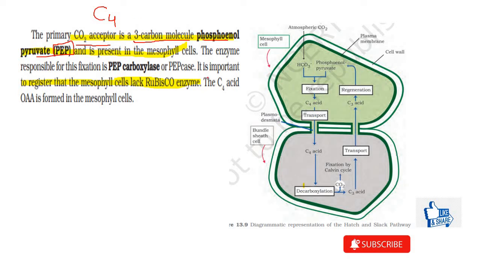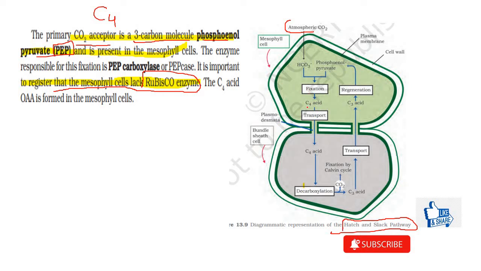The C4 plants show this Hatch and Slack pathway, which is there in front of you. This diagram is of the Hatch and Slack pathway, which takes place in the C4 plants. Then the next point is saying that the mesophyll cells lack the Rubisco enzyme. So atmospheric CO2 first enters the mesophyll cells, where it gets combined with the phosphoenol pyruvate, that is the PEP. The fixation of the CO2 takes place, which gives us C4 acid.